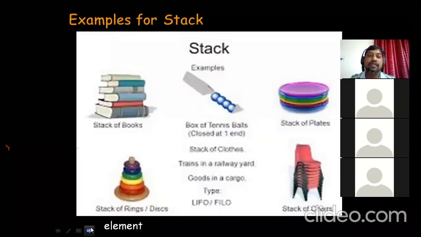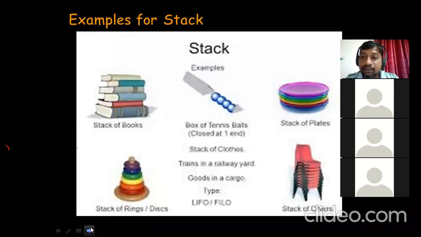So these are the examples of the stacks. A stack of books or a box of tennis balls. Like if you take a shuttle box or something like that, you can pick only the top one. The top one is the one exposed. So you have to pick the top one. If you want to access the balls inside the box, first you have to remove the top one, then remove the next top one, like that.